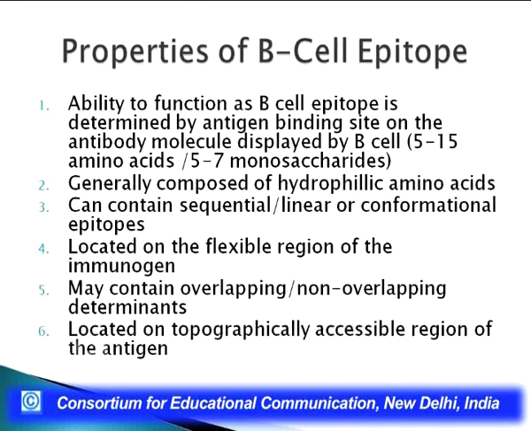B cell epitope. For example, the binding between the antigen binding site of an antibody and the antigen is a non-covalent binding. It is a very weak binding. Now, using X-ray crystallography studies, it has been found that smaller ligands like carbohydrates, small oligonucleotides, peptides or haptens generally bind in the deep pocket of an antibody.